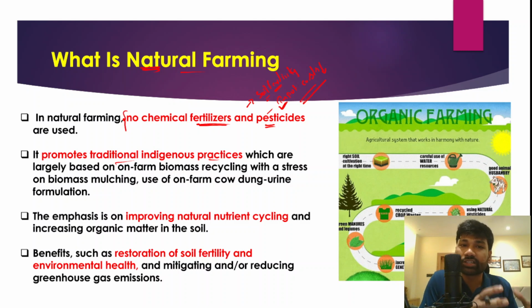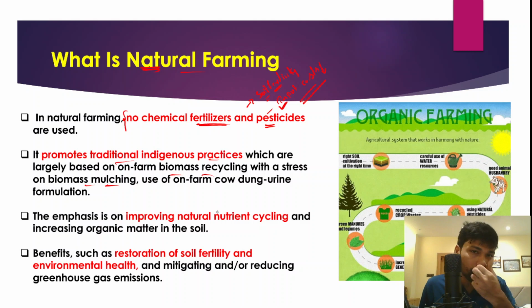Because the traditional indigenous practices largely rely on farm biomass recycling, and even biomass mulching. The agricultural products themselves are used in the agri fields as a fertilizer. So that is known as biomass mulching and biomass recycling.